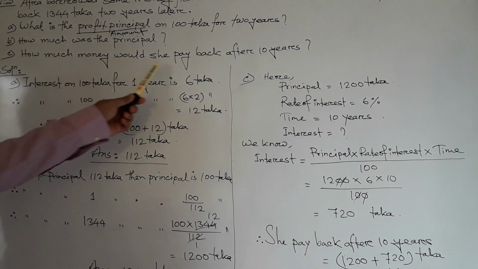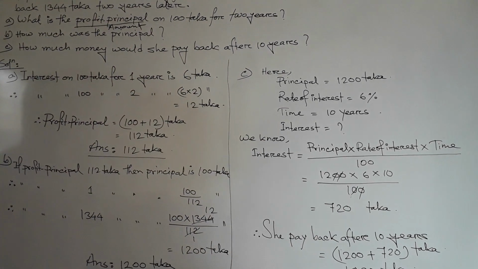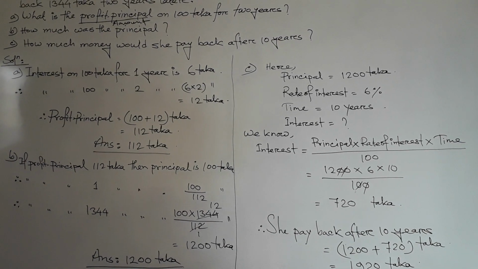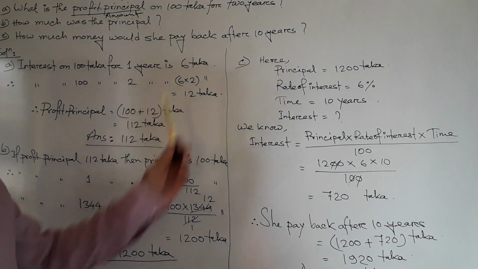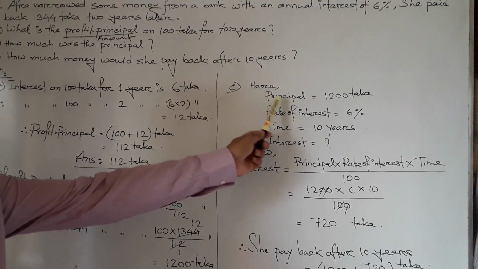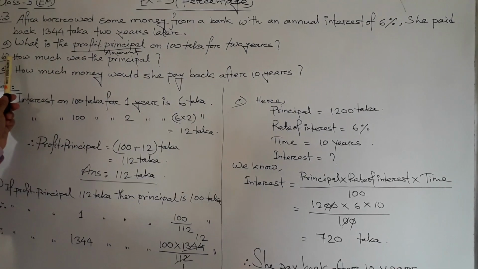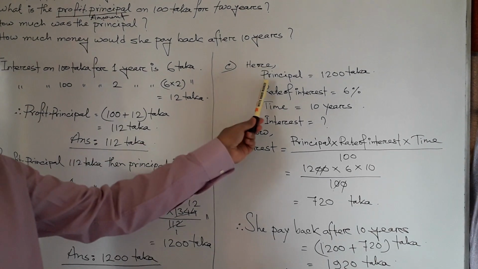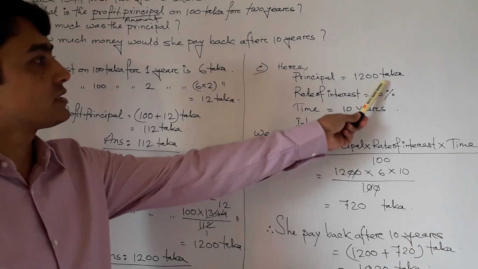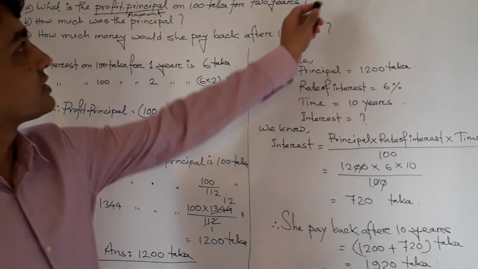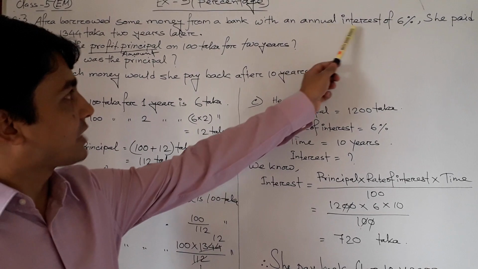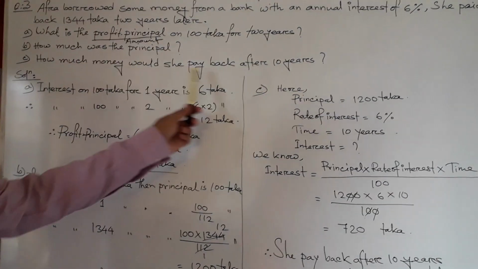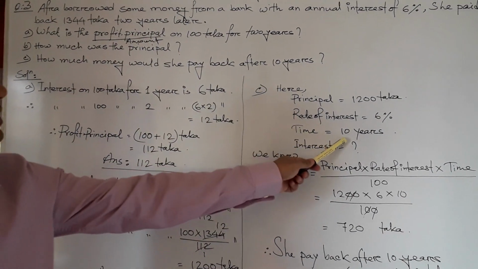How much money would she pay back after 10 years? Now we find the 10 years interest. At first we find the 10 years interest. So if we find the 10 years interest, then here principal. Now we find how was the principal. The principal is 1,200. So write down principals 1,200 taka and rate of interest, that is the given condition. Annual interest is 6%, that is the rate of interest 6%, and time after 10 years. So time equal 10 years.